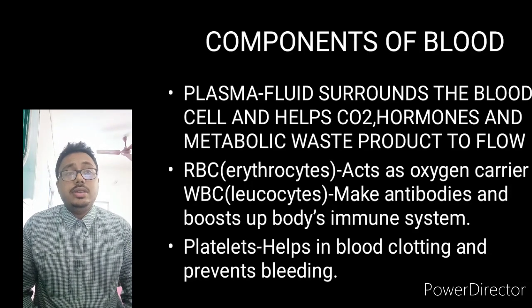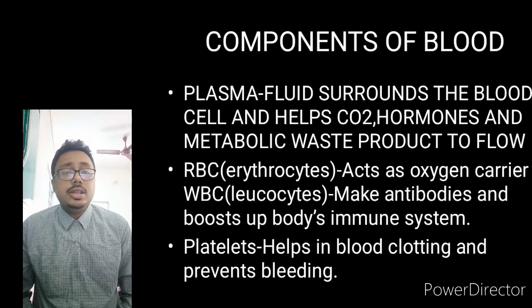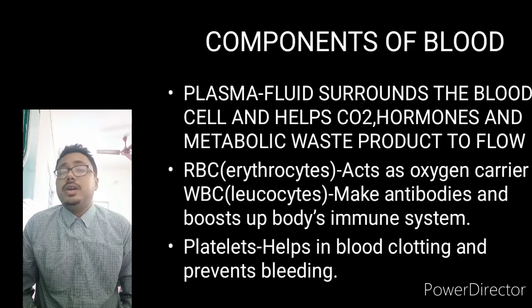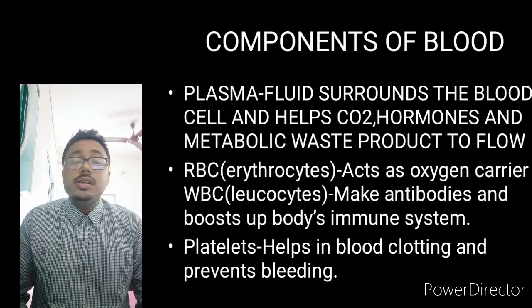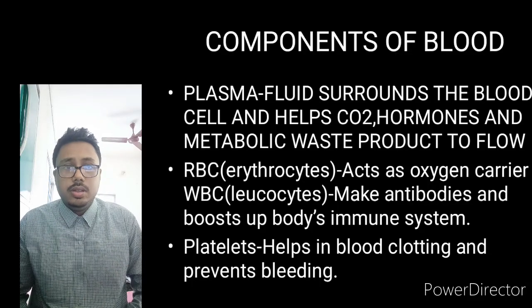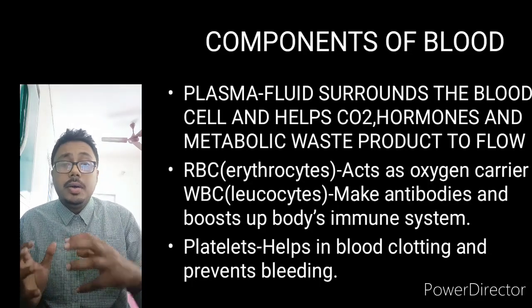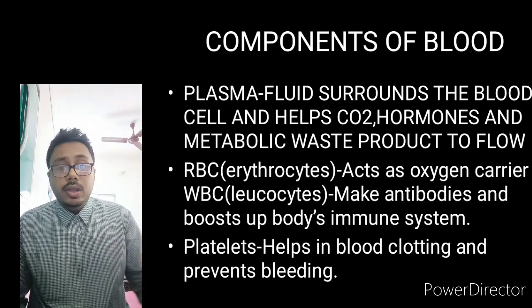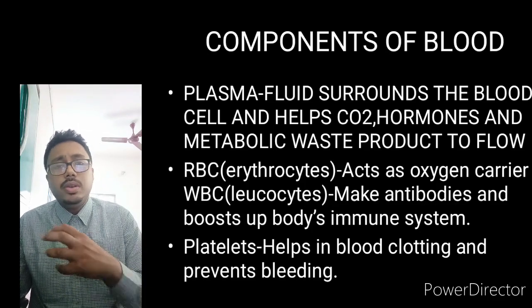We have to memorize it. Plasma, RBC, WBC, platelets. The plasma is what? Plasma is the fluid that helps carbon dioxide, hormones, and waste products to flow. It makes the material inside the vessels fluid. Otherwise it will not flow.